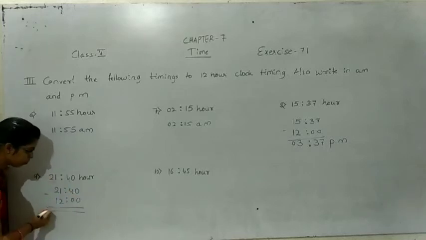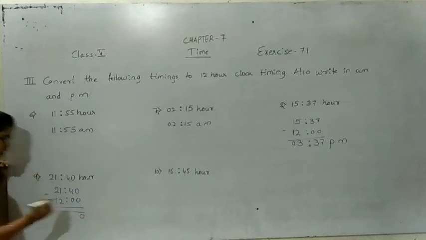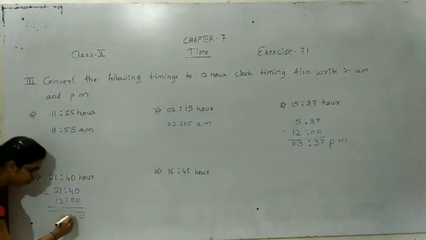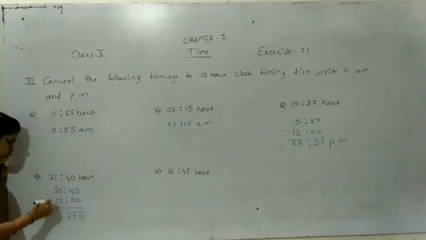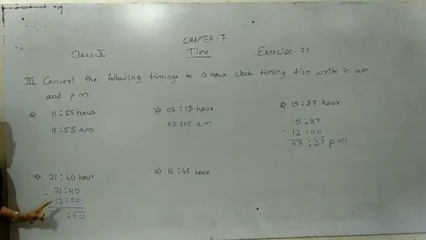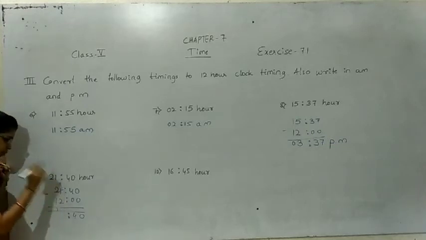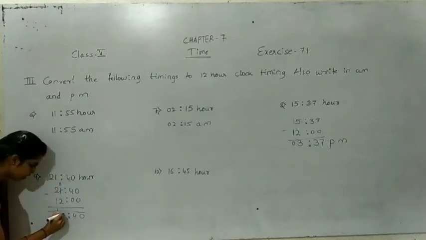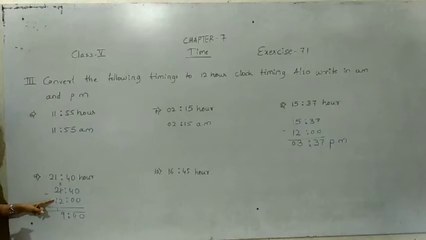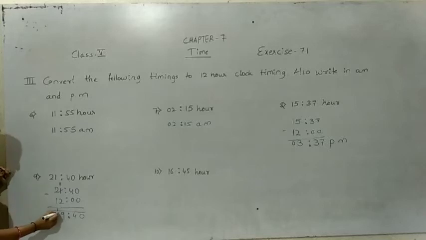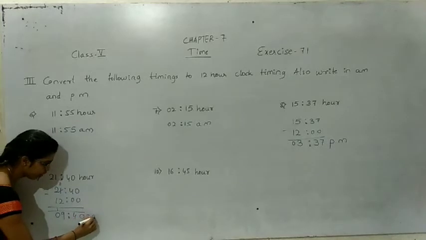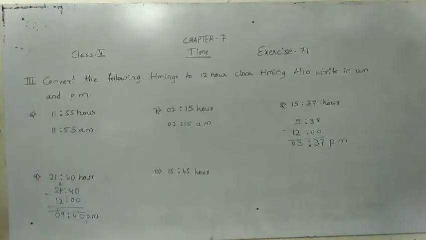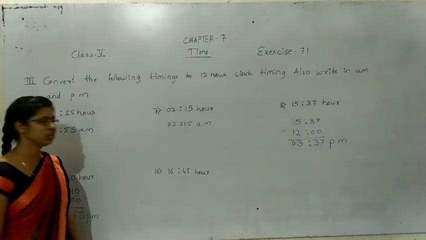0 minus 0 is 0 only. 4 minus 0 is 4. 1 minus 2 not possible, so we should take one carry. 1 becomes 11. 11 minus 2, that is 9. 2 minus 1, that is 1. 1 minus carry is also should minus, that is 1 minus 1 is 0. 9 hour 40 minutes, that is PM, post meridian.